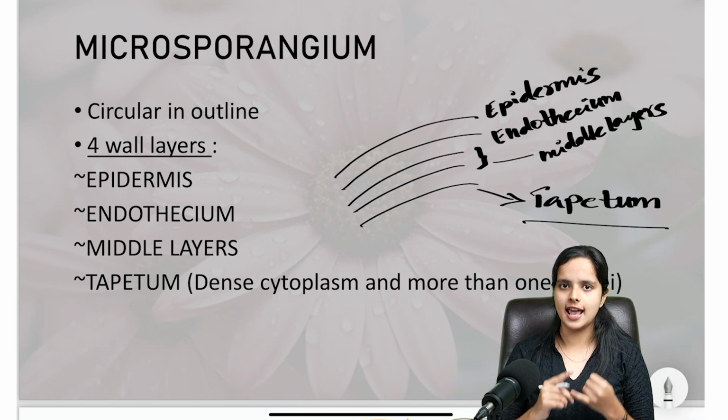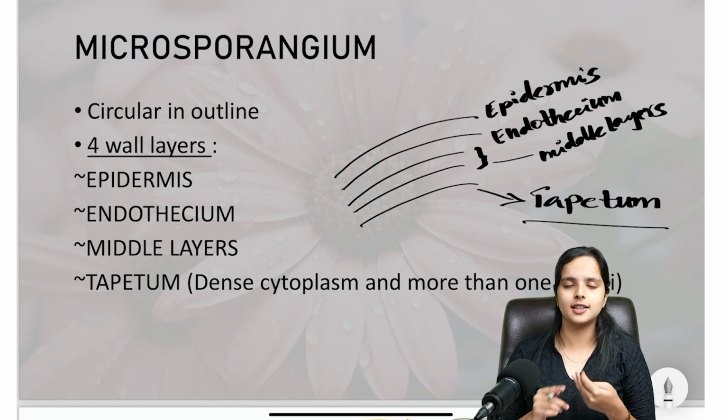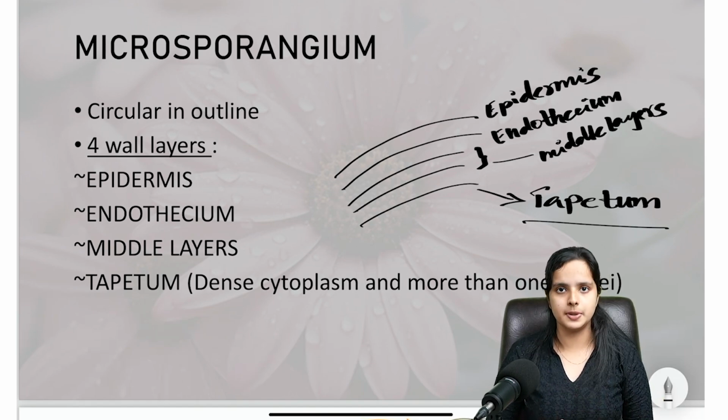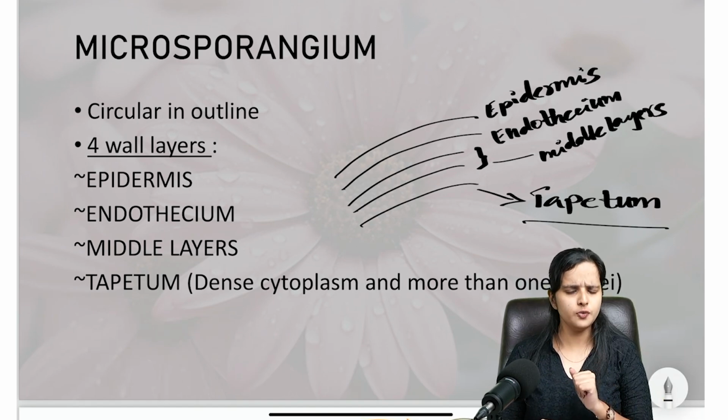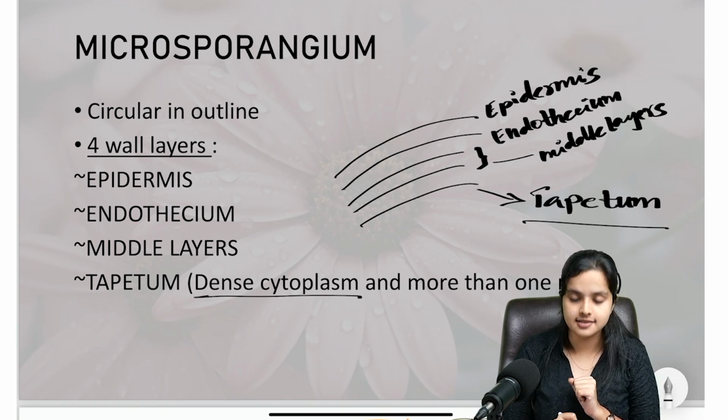The first one is epidermis. The second one is endothecium. The third one is middle layers. And the fourth one is tapetum. Right. The most important one in all of these is tapetum. Why is it so important? We'll see. Something is written over here. Let's see what it is. Tapetum has a dense cytoplasm.